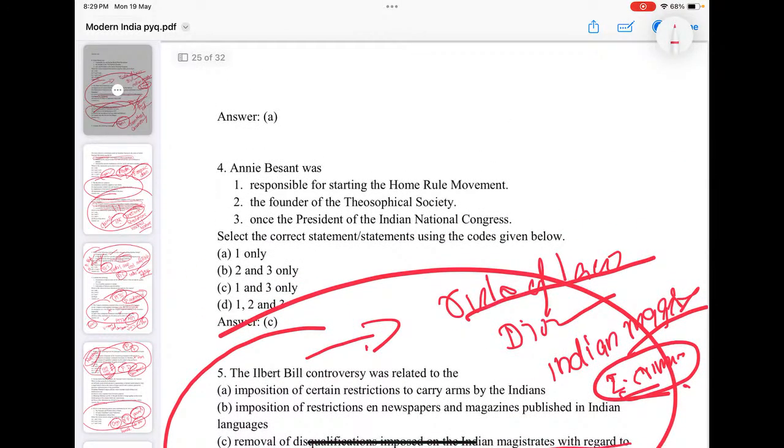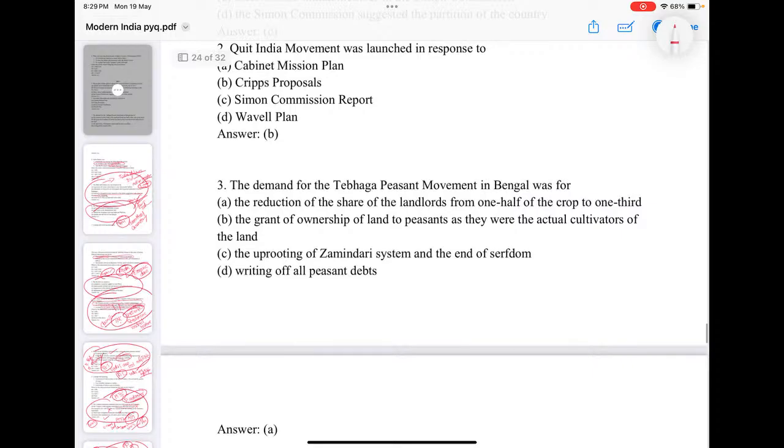Annie Besant was responsible for starting the Home Rule League. Yes, she was once the president of the Indian National Congress, but she was not the founder of the Theosophical Society. With her arrival, the Theosophical Society became so popular, but she is not the founder. The founders were Blavatsky and Olcott. She was responsible for the Home Rule League, and once she was president of the Indian National Congress. In fact, she was the first woman president.